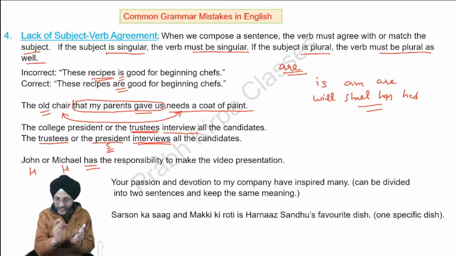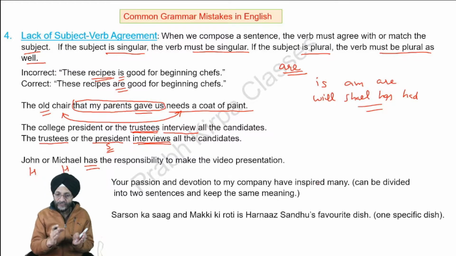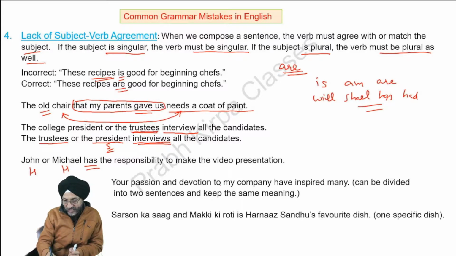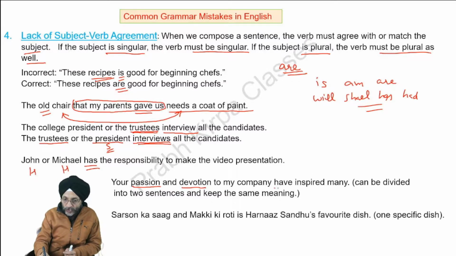That is, this sentence can be divided into two sentences and the meaning will be proper. So, while we are writing this sentence, we have to take passion and devotion as plural, joined by and, and then we will use the word have. Your passion and devotion to my company have inspired many.